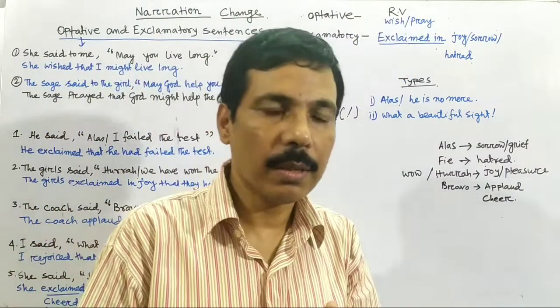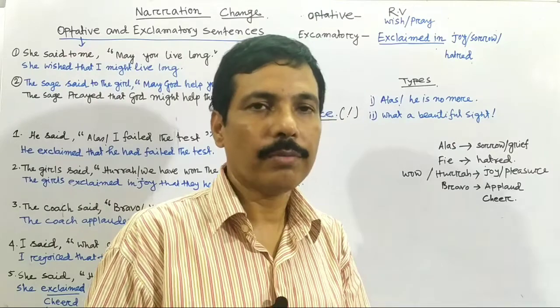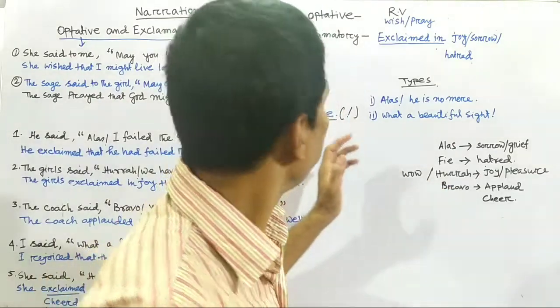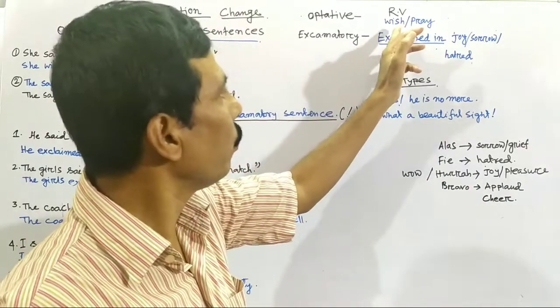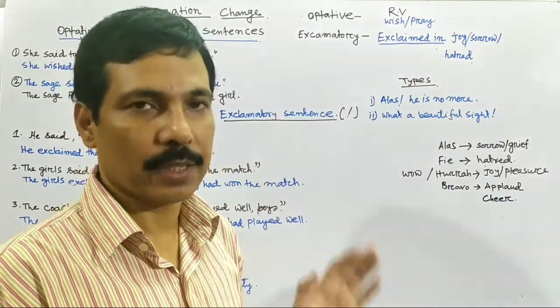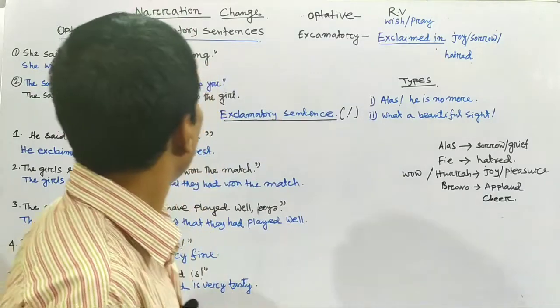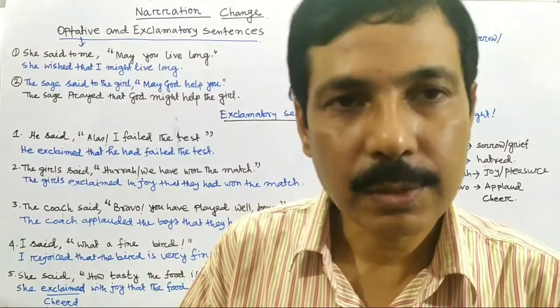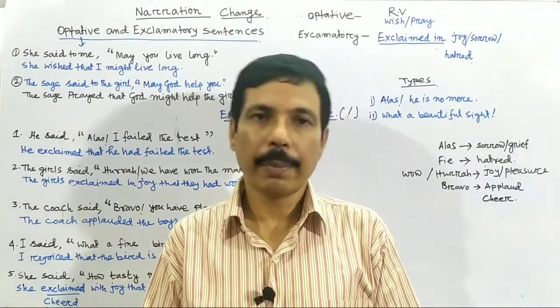So it is the first important thing. What verb should we use in optative sentence? We use wish or pray as reporting verb in the indirect speech. Good. Number 2, how can we identify the optative sentence? It expresses a wish or prayer.